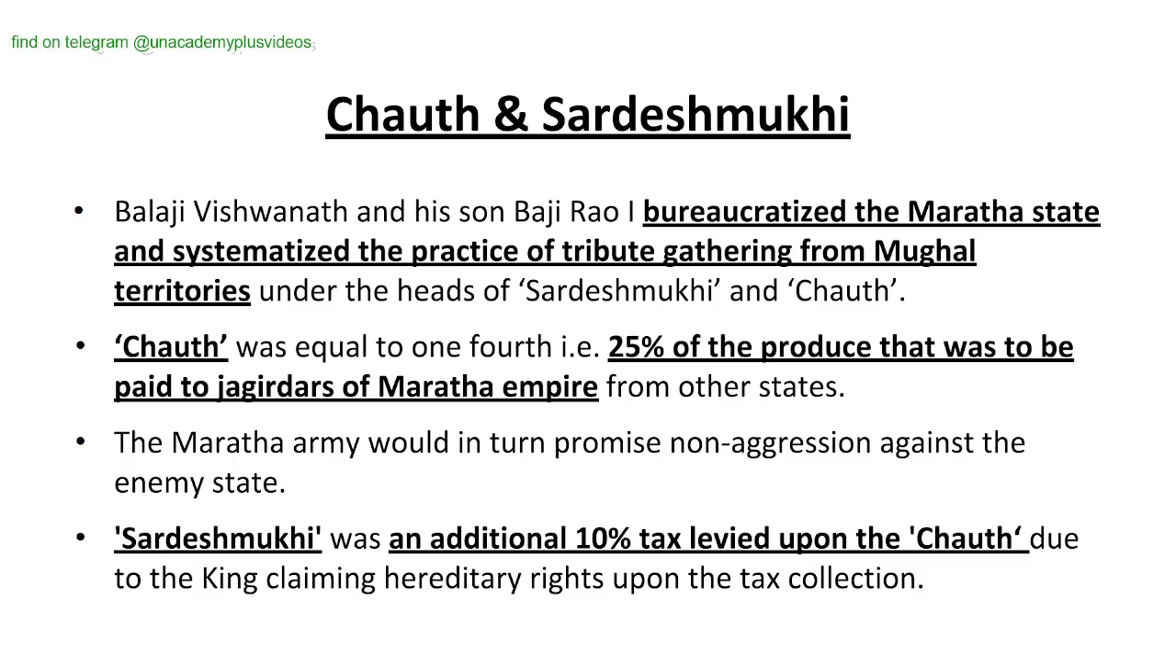Sardeshmukhi was an additional 10% tax levied upon the Chowth due to the king claiming hereditary rights upon the tax collection. For example, if there is any other enemy state or any king who is claiming the hereditary rights, for them there was an additional 10% tax along with the Chowth. Okay, so that was called Sardeshmukhi.